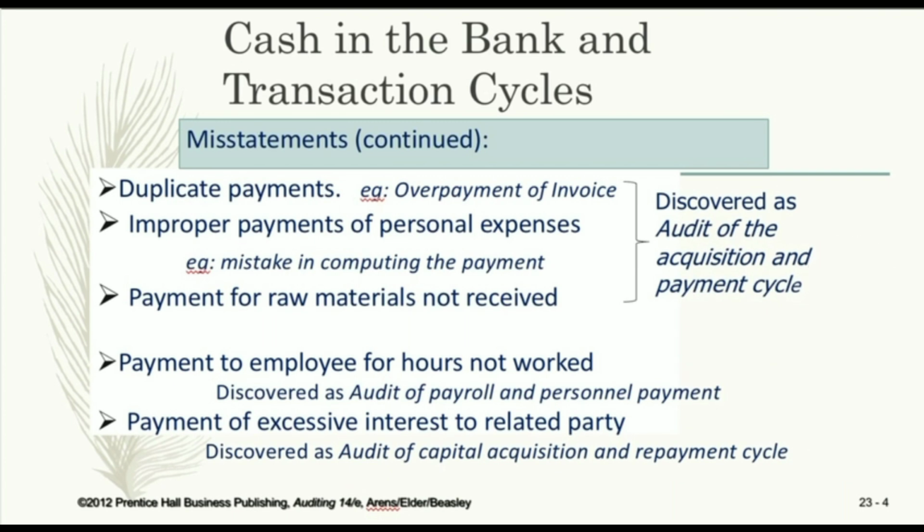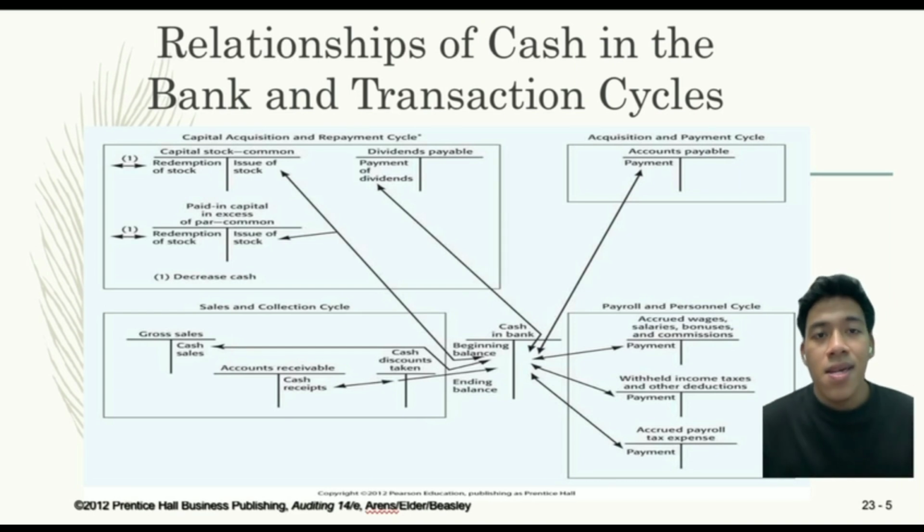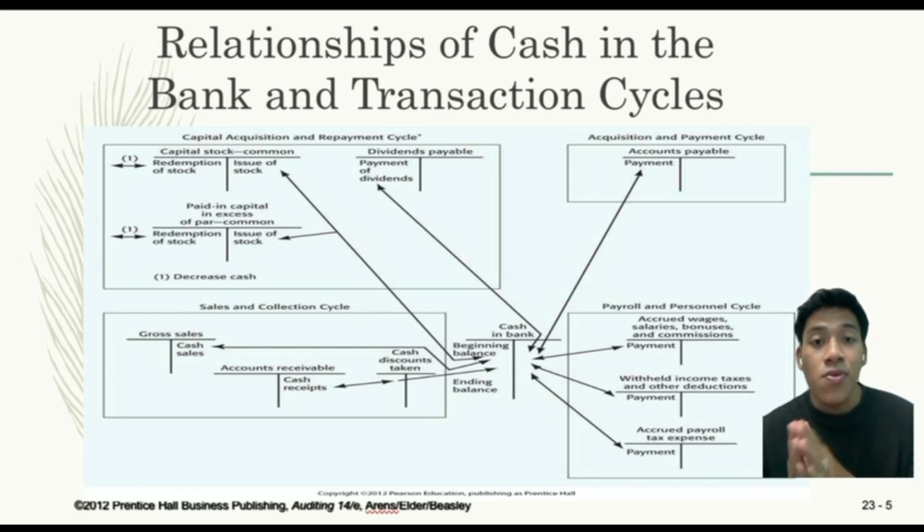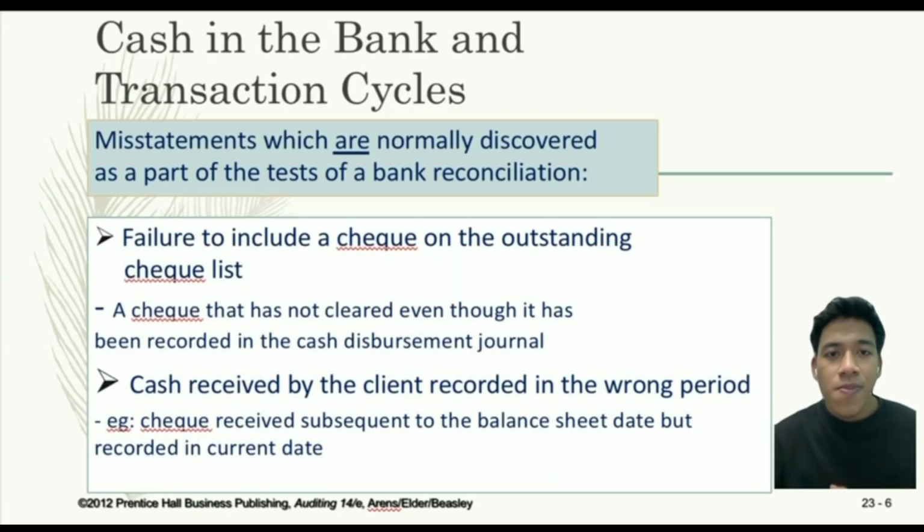So based on the image from the slide, the relationship of cash in the bank and transaction cycles. The general cash account is considered significant in almost all audits, even when the balance is immaterial. The amount of cash flowing in and out is larger than any other account in the financial statements, and the susceptibility of cash to embezzlement is greater than other types of assets because most other assets need to be converted into cash first to make them usable. On this part, I will explain a lot about examples and definitions.